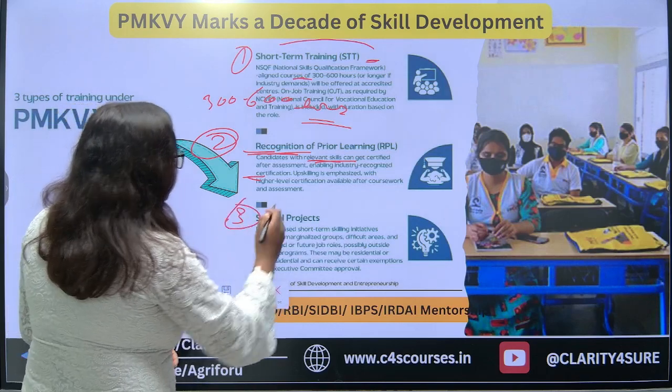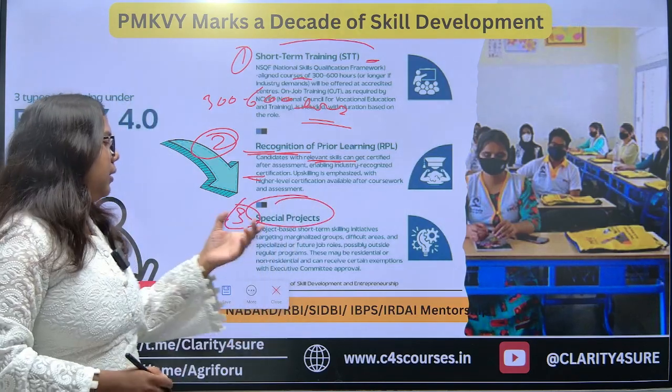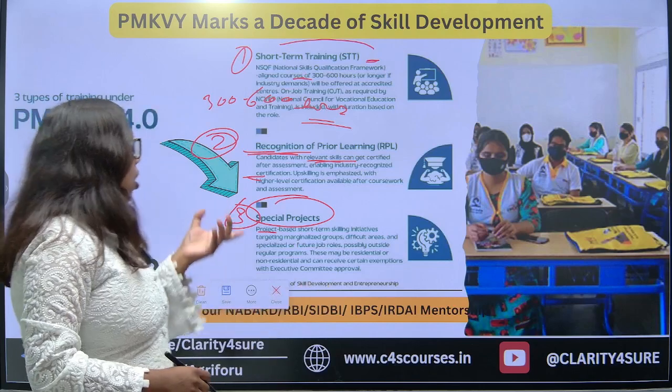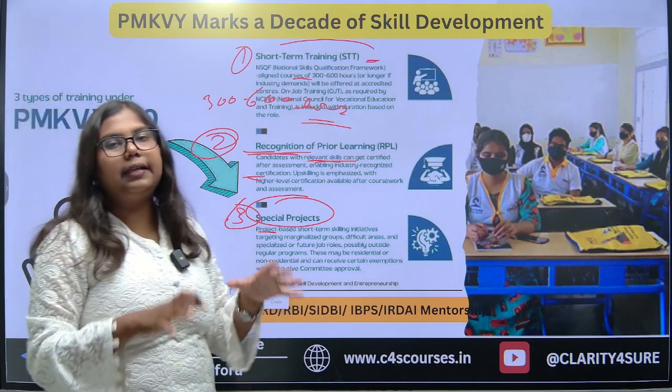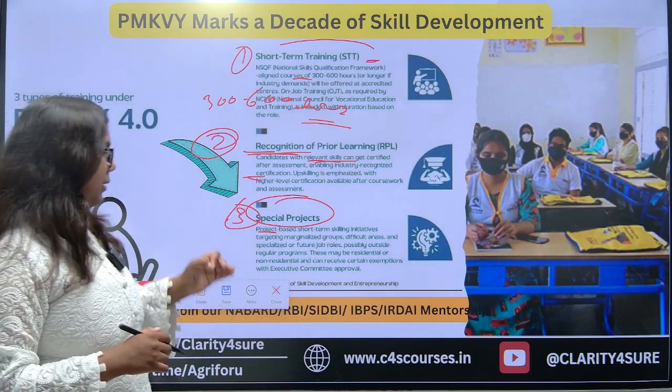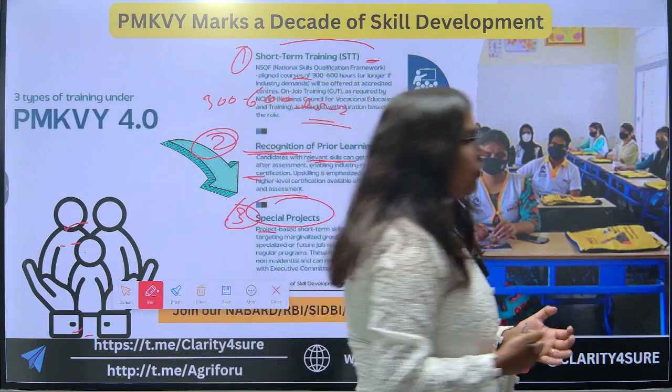And the third one is through special projects. There are some special projects which are based on short-term skill programs or initiatives, or they are basically targeting the marginalized groups or the difficult areas, and are specialized for the betterment of the future.